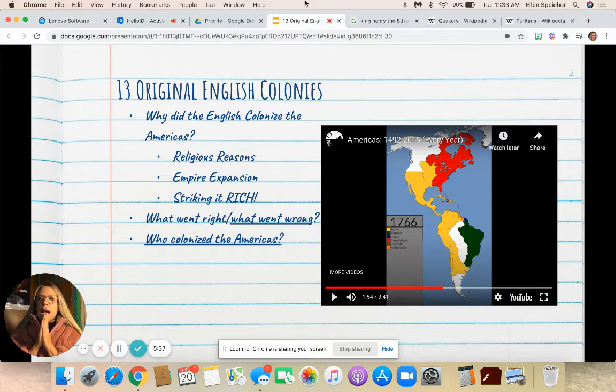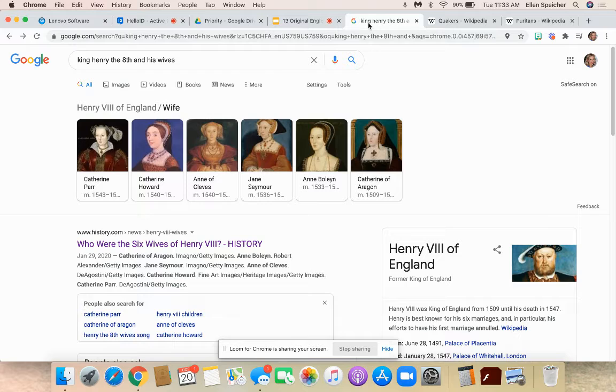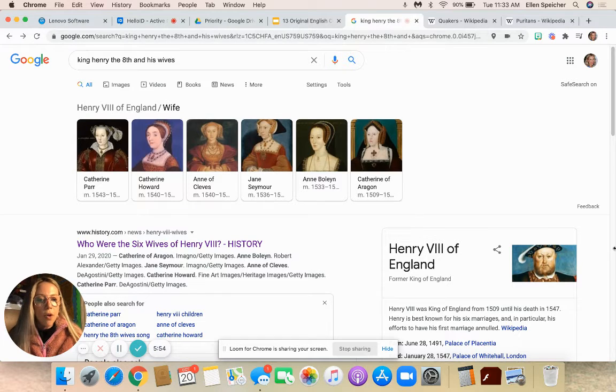At the time, guys, if we think back to 7th grade social studies, I know you ended the year COVID style, so maybe you didn't get into this, but in the history of British history, we need to talk about this guy right here. This is King Henry VIII of England, and he's King of England from 1509 until he dies in 1547. You may have heard mostly about his wives. He's married 6 times throughout his life. Yes, you heard me right. Six times.